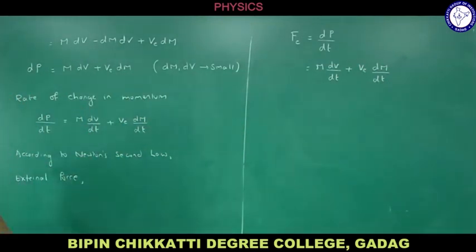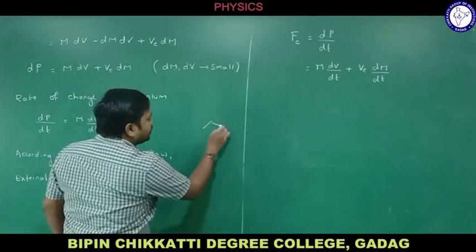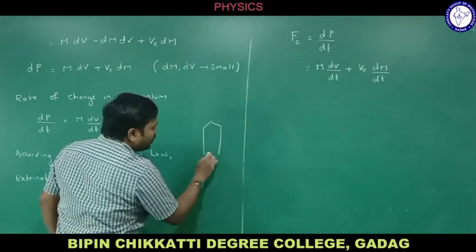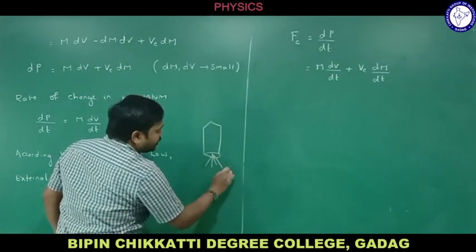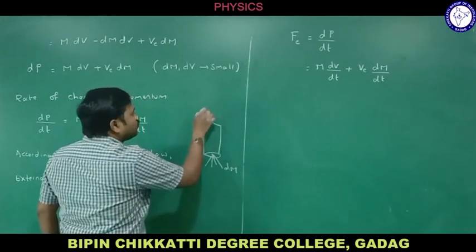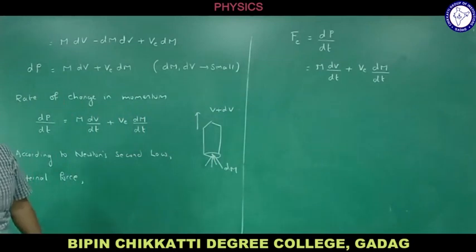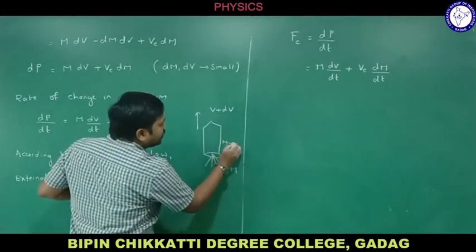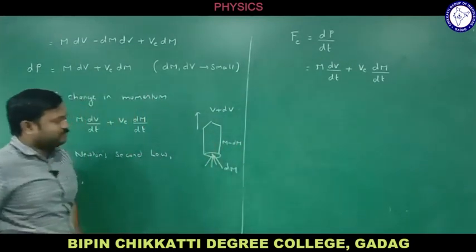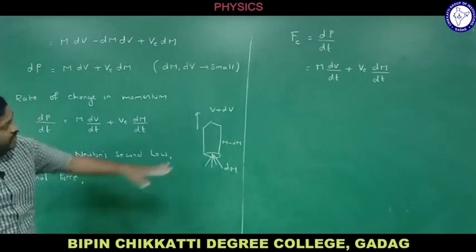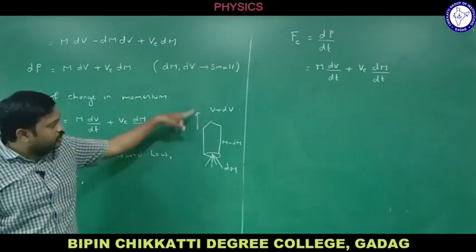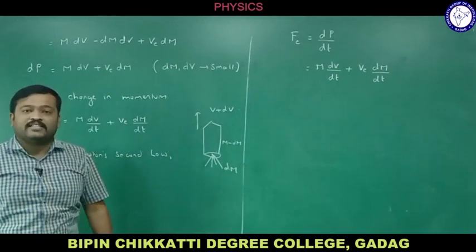We know this is a rocket, it expels some mass and moves with a greater velocity. Let me call it as v plus dv. What is the loss of mass here? M minus dm, right? Now if it is moving like this, this force, let me call it the upward thrust.